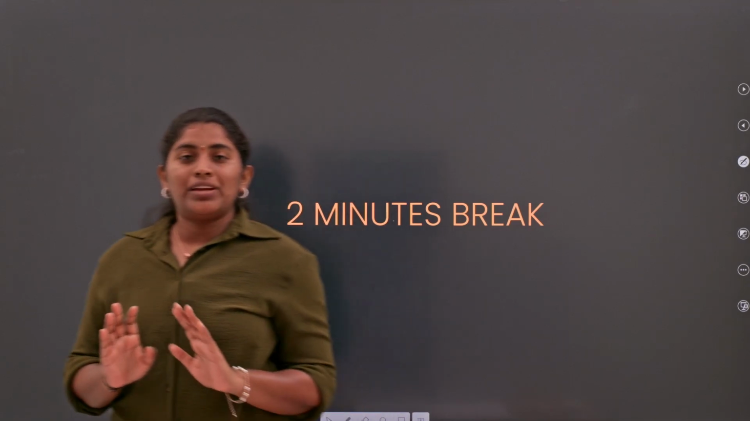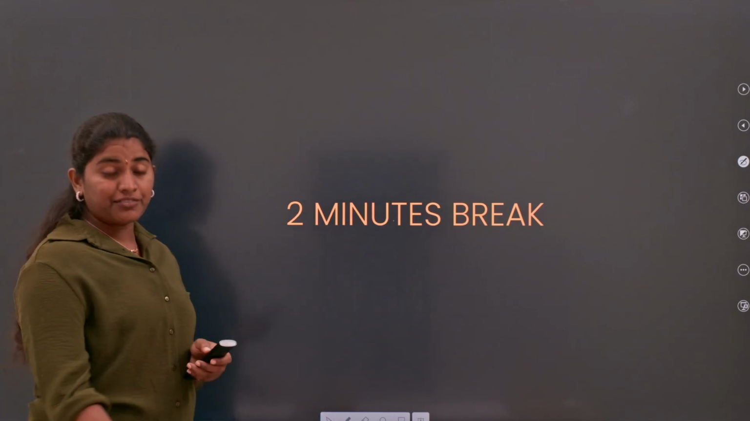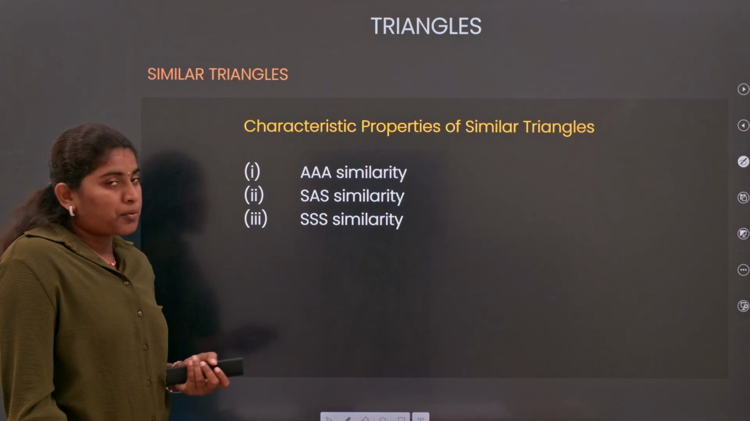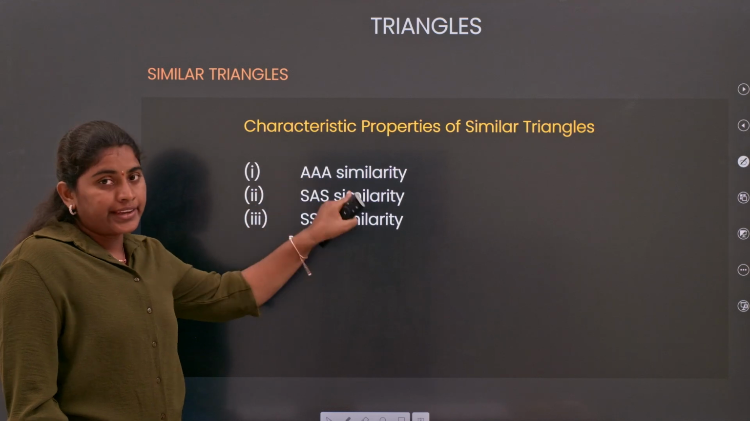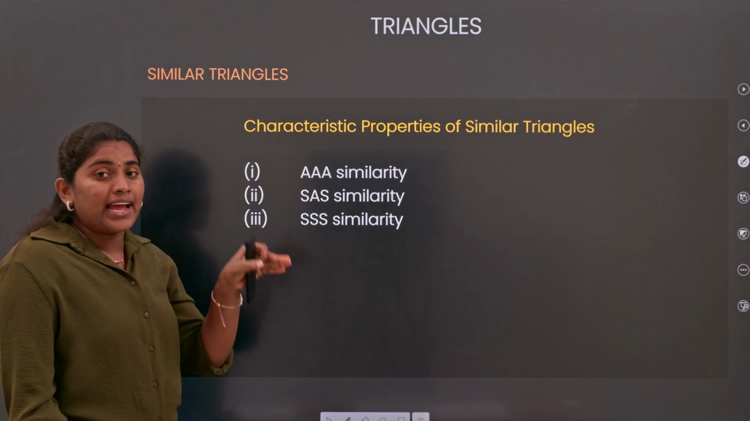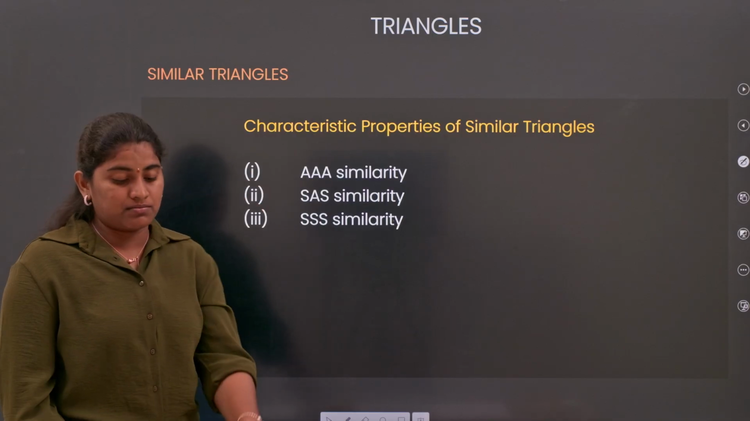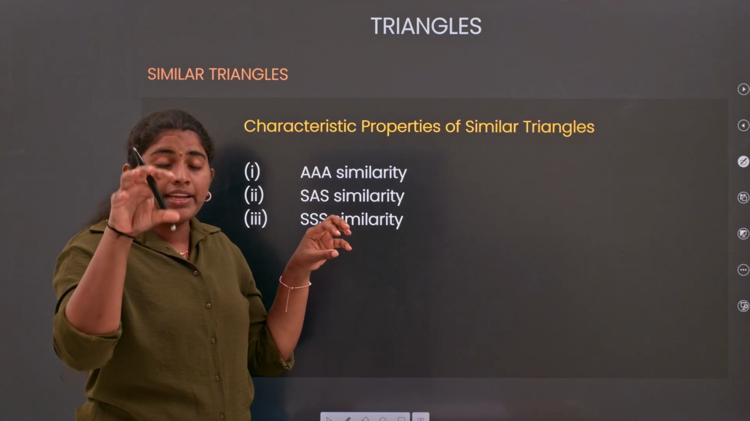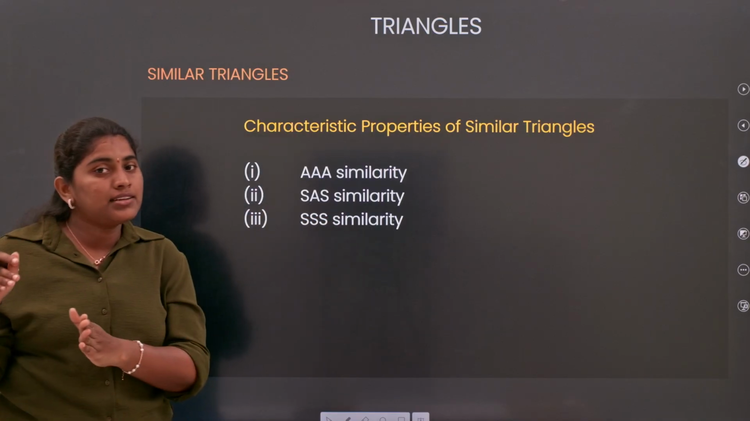That is nothing but the similarity of triangles. Let's see what criteria we are going to use to say whether the given two triangles are similar or not. First is the AAA criteria, the angle criteria. It means the three angles of one triangle are equal to the three corresponding angles of another triangle. Then you need to prove that those two triangles are similar.